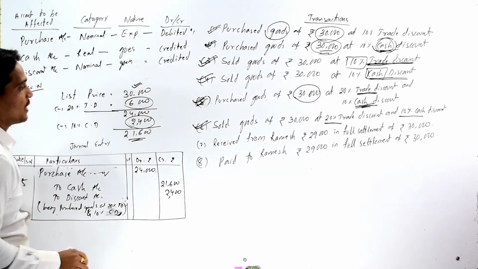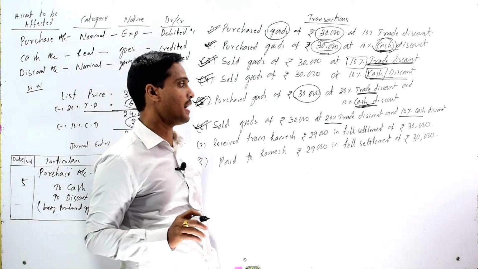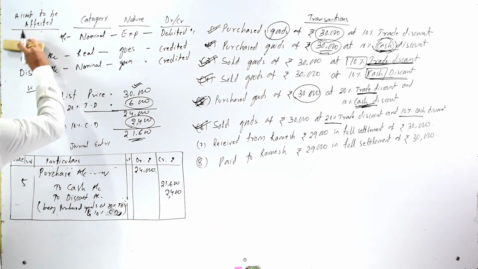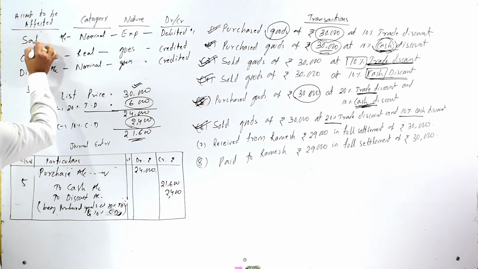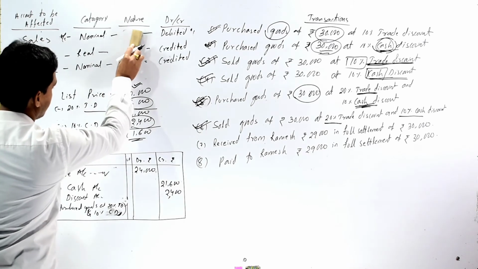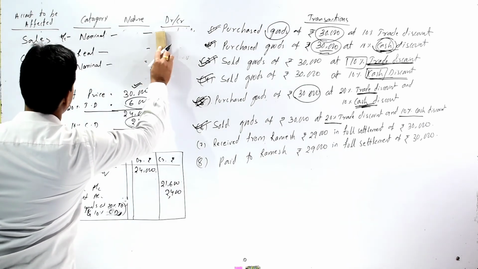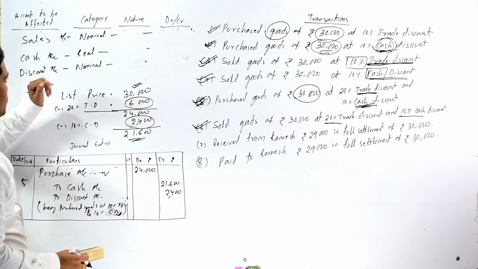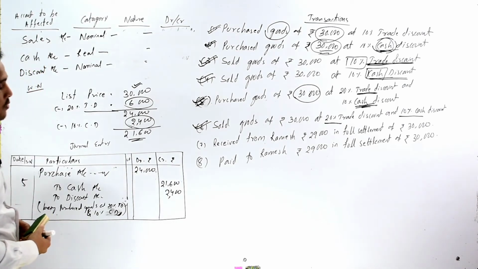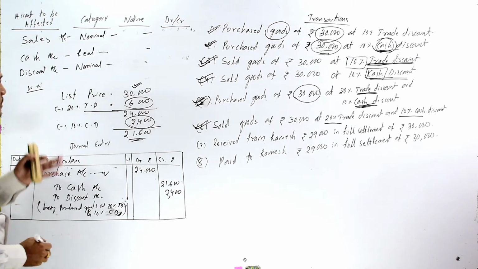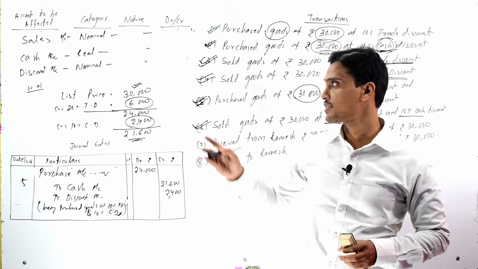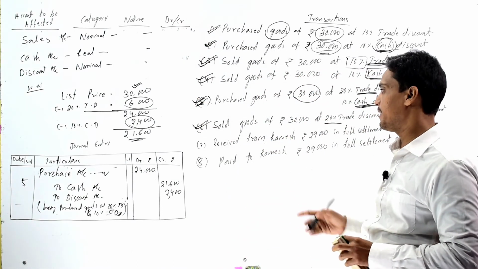So here we have to identify which accounts should be affected. As we are selling the goods, our sales account, cash account and discount account should be affected, and sales belongs to our nominal account, cash belongs to real account, and discount account belongs to our nominal account category. So we have to identify what is the nature of the concerned accounts in our given transaction.